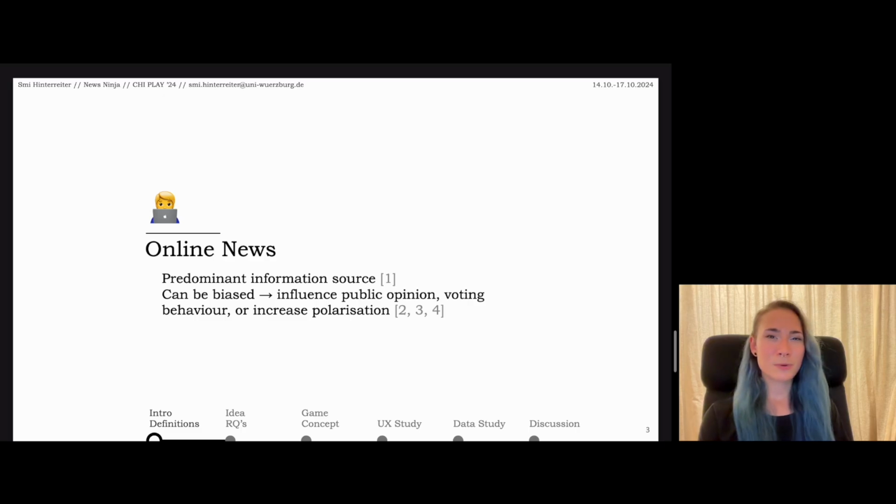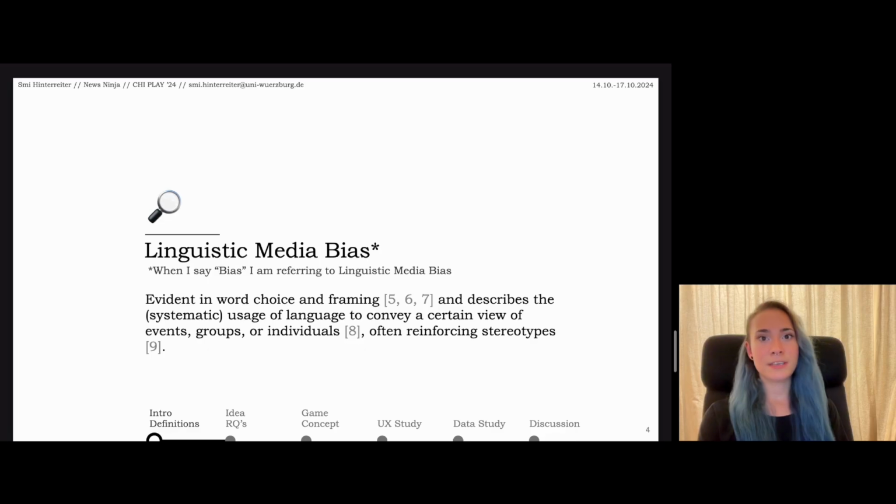So nowadays most folks consume their news online. However, this news can be highly biased, and this bias can influence public opinion, voting behavior, or even increase polarization. In our research, we are focusing on linguistic bias. Linguistic bias is evident in word choice and framing, and describes the systematic usage of language to convey a certain view of events, groups, or individuals, often reinforcing stereotypes.